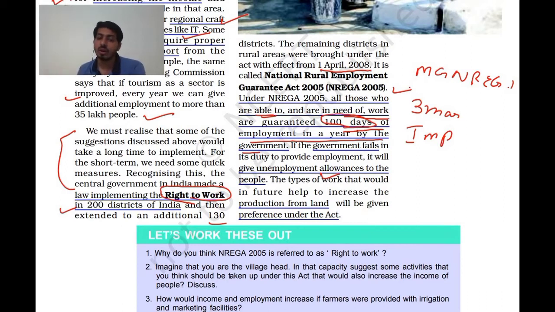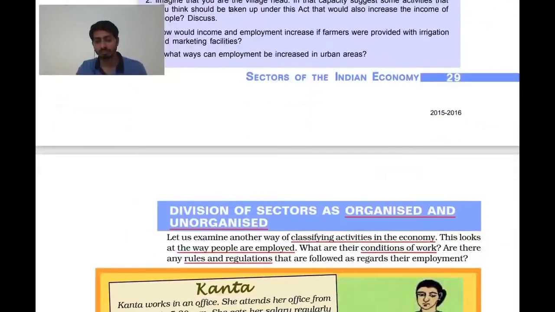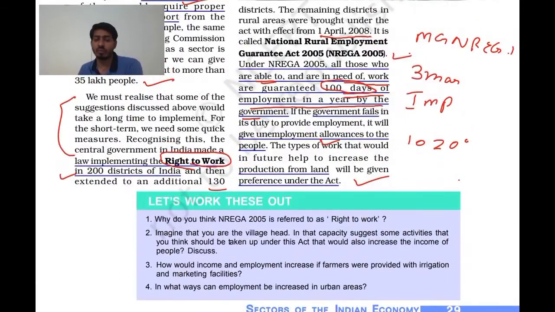So if the government is not able to provide you work, it will provide you some money. Of course, from 2005 it has changed, and every state government is providing a different amount. It can be 100 rupees, 150, or 200 rupees, as per the policy of the state government. Work that would in future help to increase production from land will be given preference under this act. Actually, they give preference to construction of roads, canals and dams, where people can be employed, and it will be helpful for a village in generating employment as well as for the people.